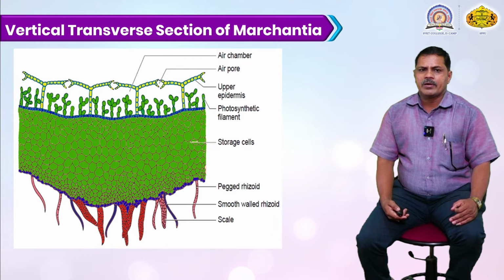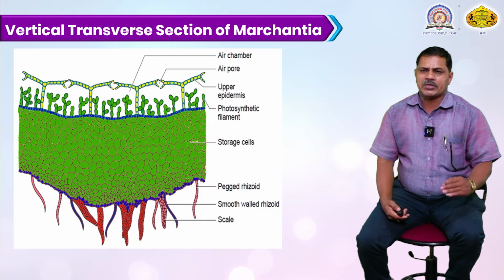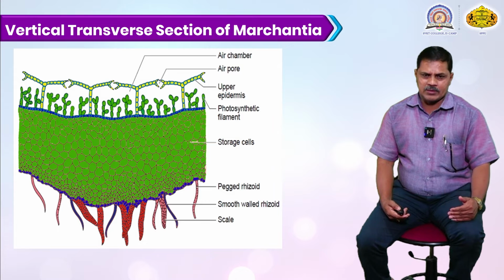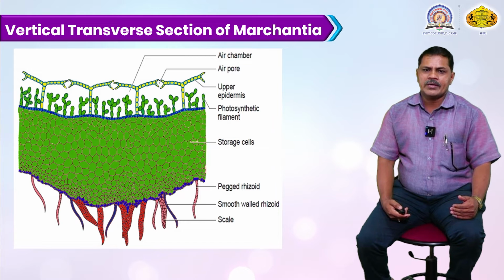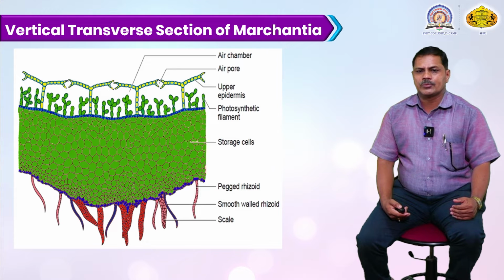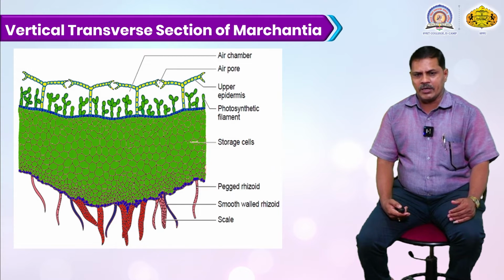Here is a vertical transverse section of this Marchantia species. There are lower and upper epidermal cells. Above the lower epidermis, there are the aerenchyma, the areolae, called air chambers, and there are air spaces or air pores. In the upper epidermal layer, the cells are compactly arranged with certain gaps between them, called air pores.